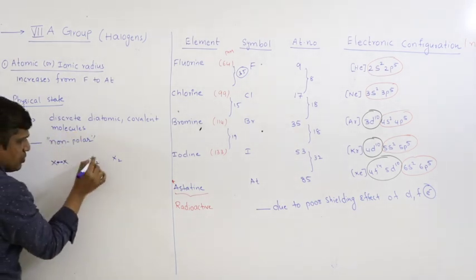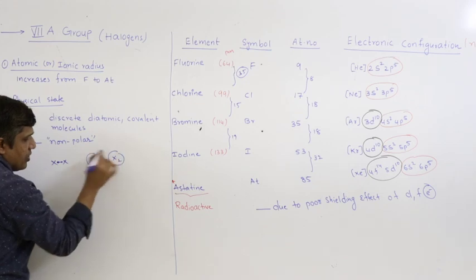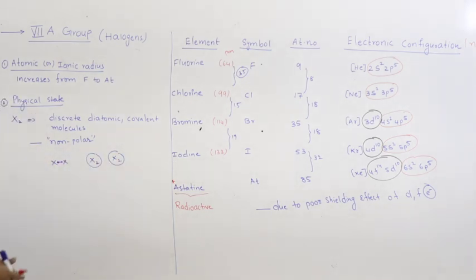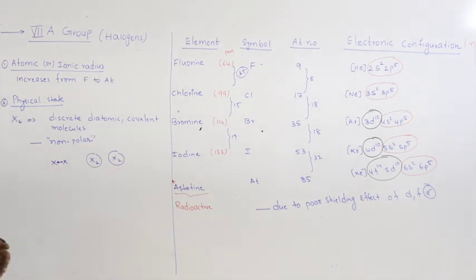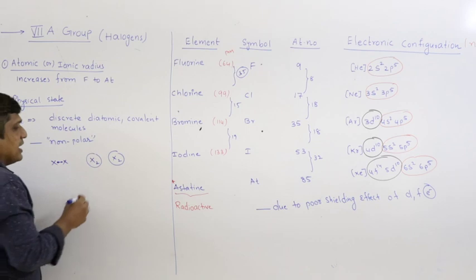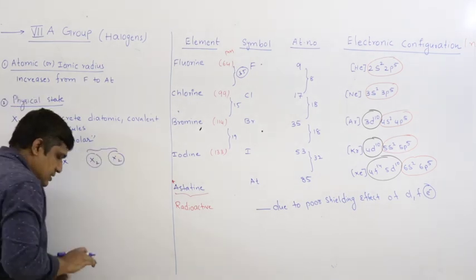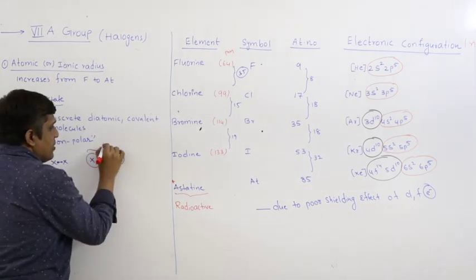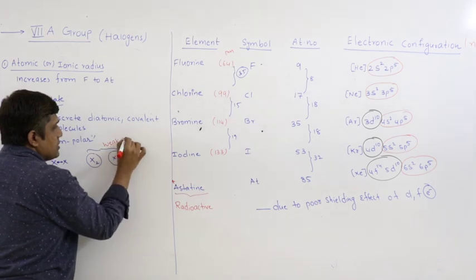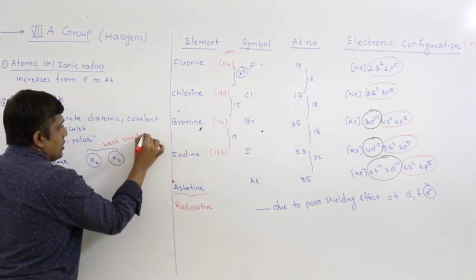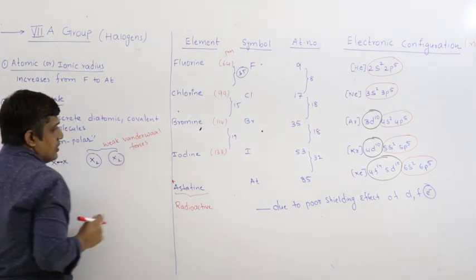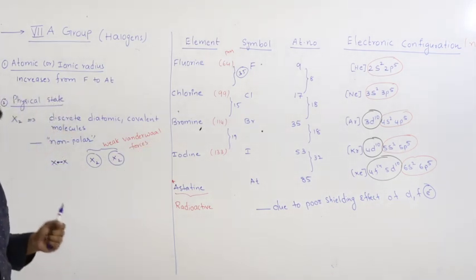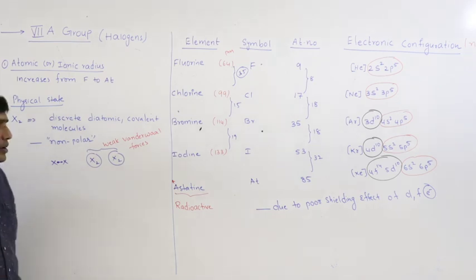So between these molecules, what kind of force exists? Since they are non-polar, there cannot be any dipole-dipole interaction or ion-dipole interaction. Leftover is van der Waals forces of attraction. So weak van der Waals forces hold these molecules together.